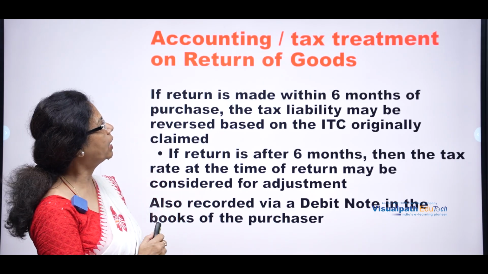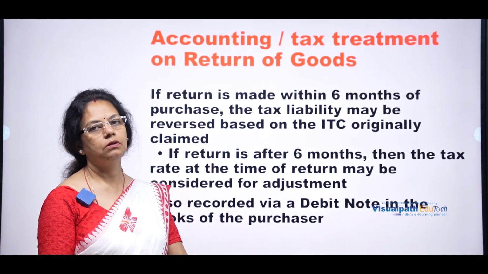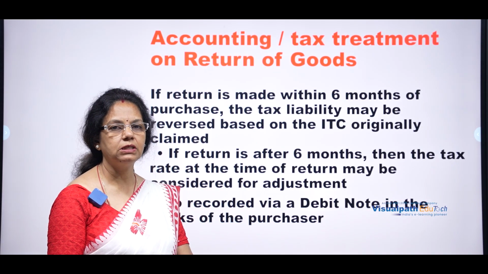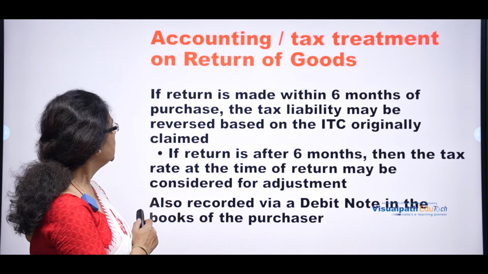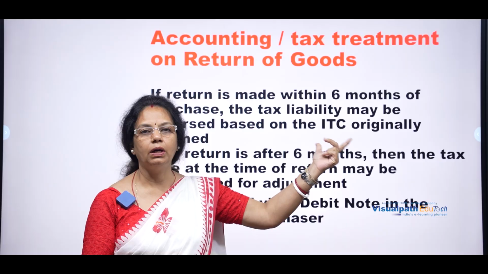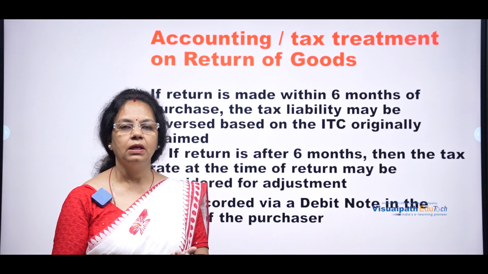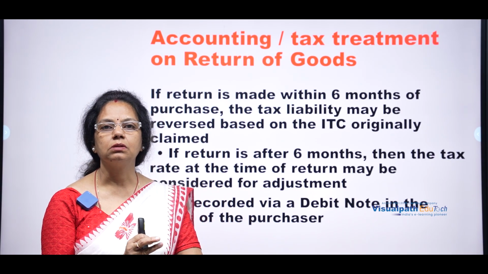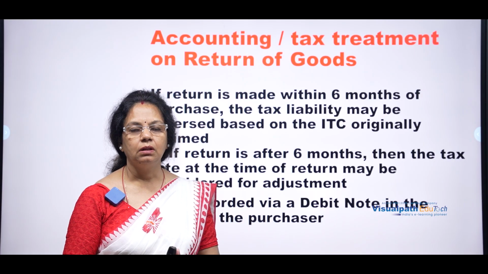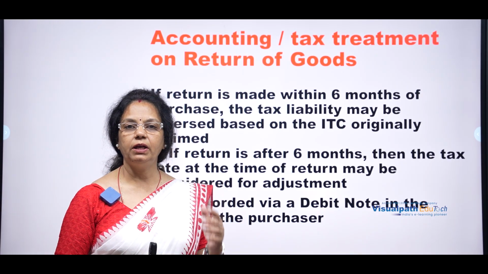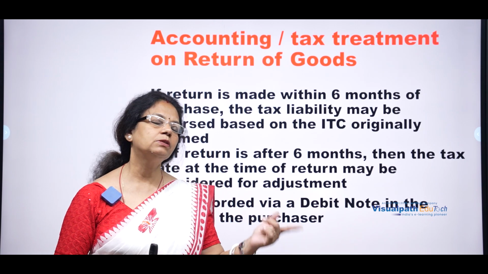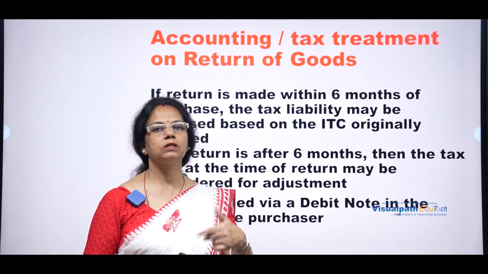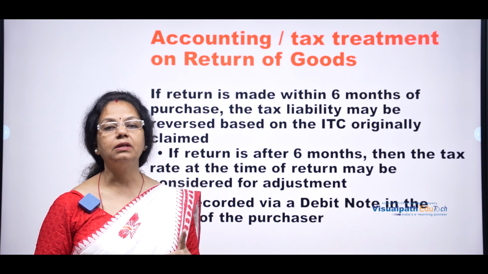Now let us discuss the accounting or tax treatment of return of goods. What is the treatment of tax in case of the return of goods? What are the rules and formalities under the return of goods? If return is made, two things are there. One is within 6 months, another is after 6 months. The rule is different. The return should be within 6 months from the date of the purchase, then the treatment is different. If it is more than 6 months, the treatment is different. Of course, the facilities are there for beyond 6 months also, but the treatments are different.